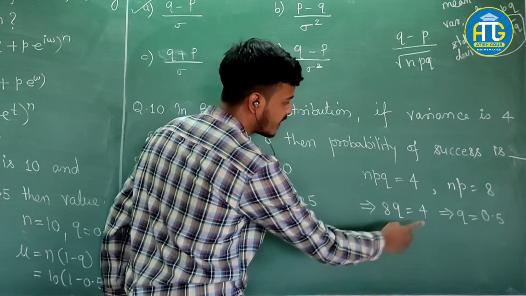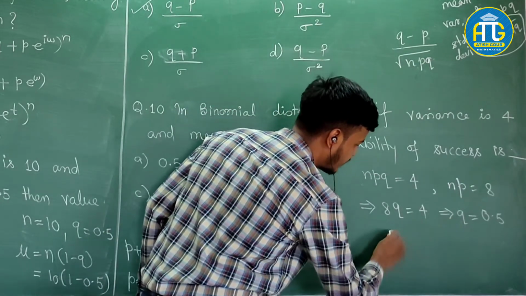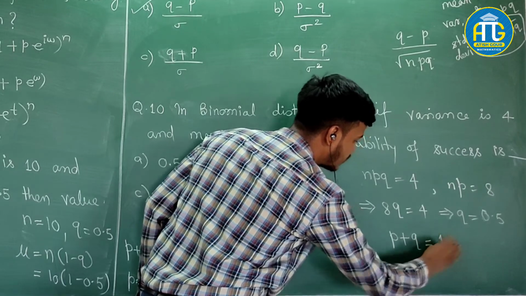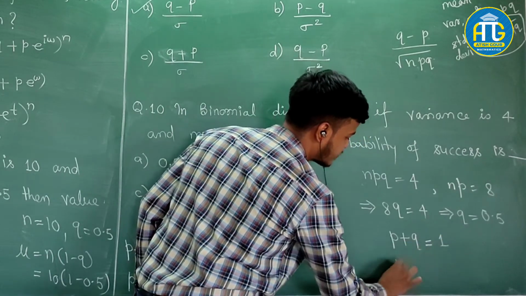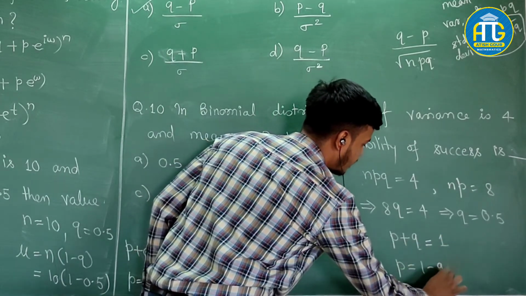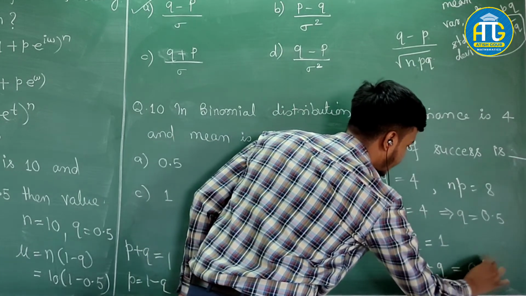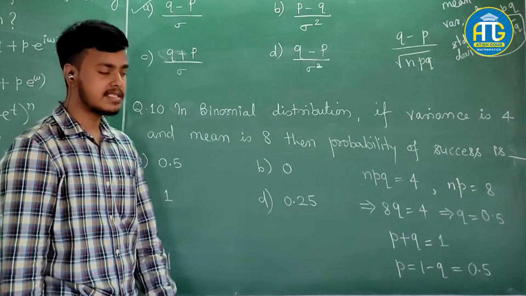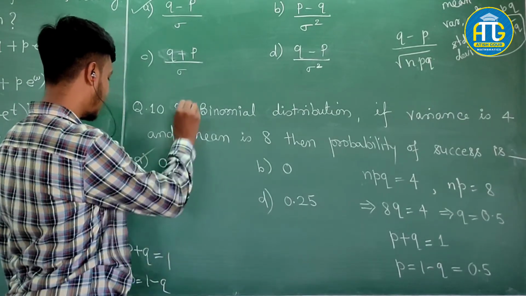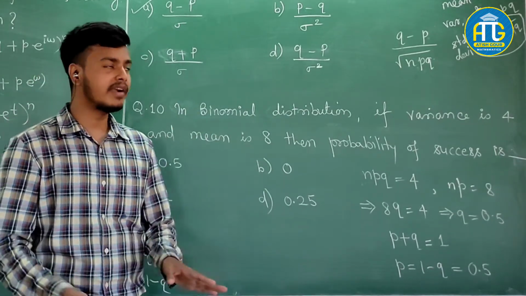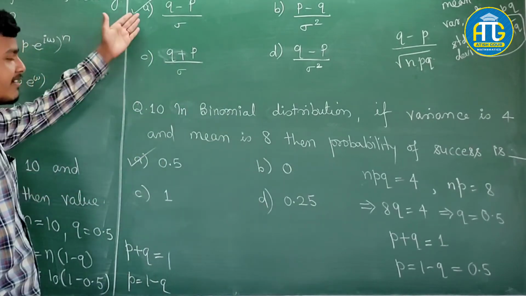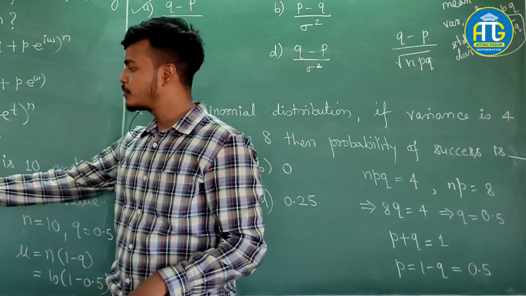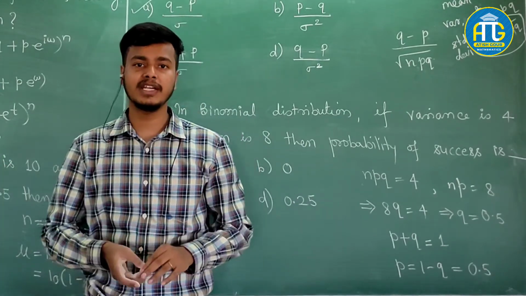And now, after getting this Q, we will make use of sum of all the probabilities equal to 1. So Q is 0.5. So P is equal to 1 minus Q, that is also 0.5. So which one is the correct answer? The correct answer is option A. Now you may be wondering, in so many questions option A is correct. So don't put option A all the time as your correct option.